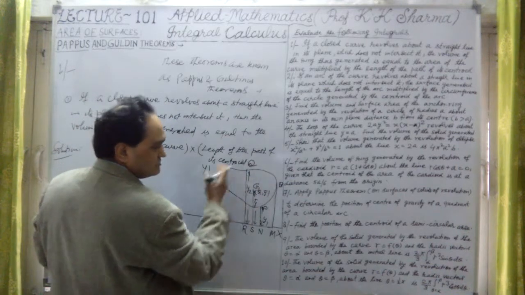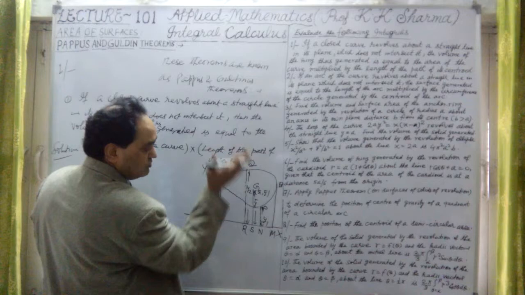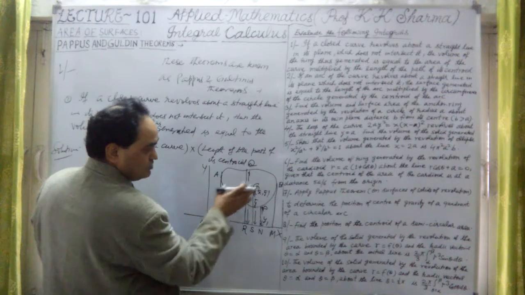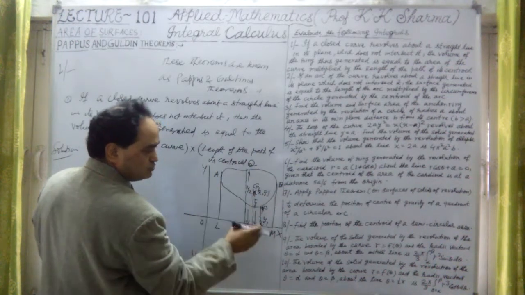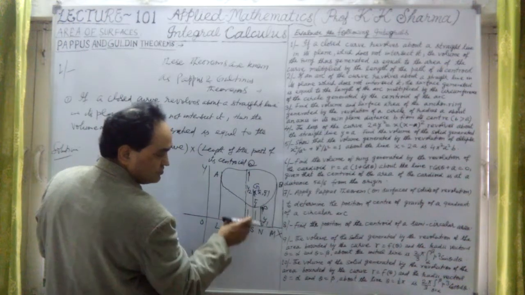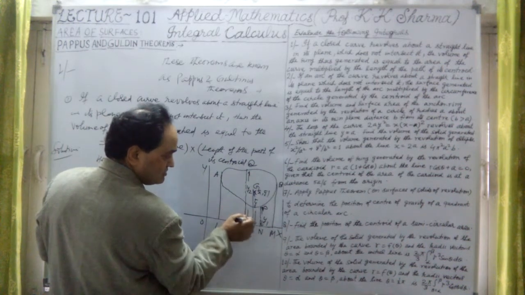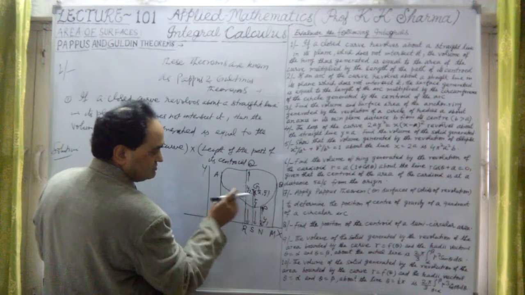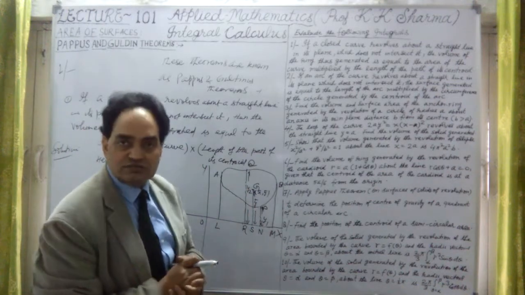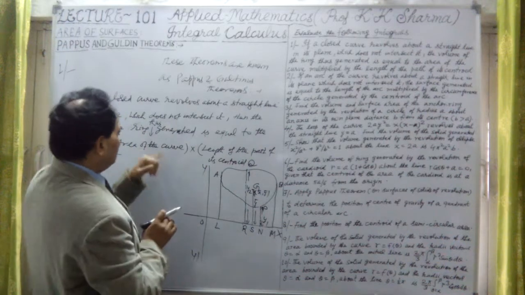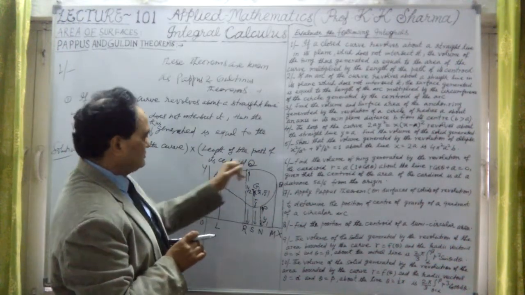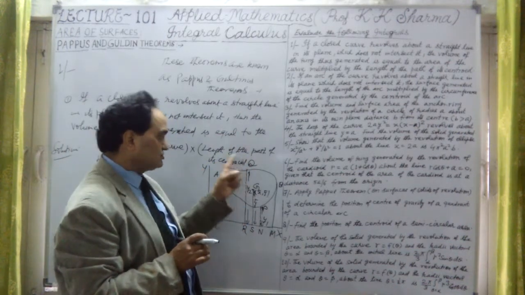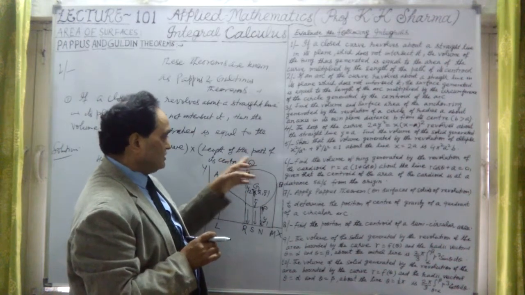So the area generated by this closed curve, revolved about this straight line, then the volume generated is equal to the surface area of this closed curve into the circumference of the circle generated by the centroid G of this closed curve. G is the centroid of this closed curve. I'll discuss how this is calculated. The formula is the area of the closed curve, and the length of the path of its centroid.